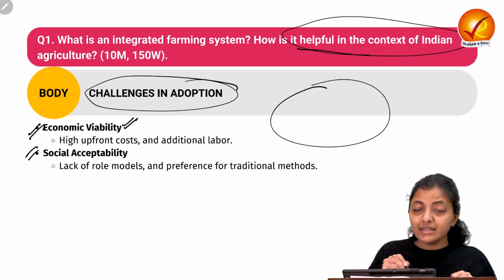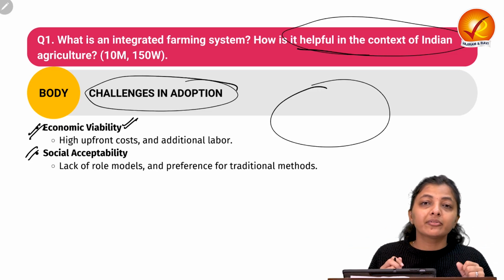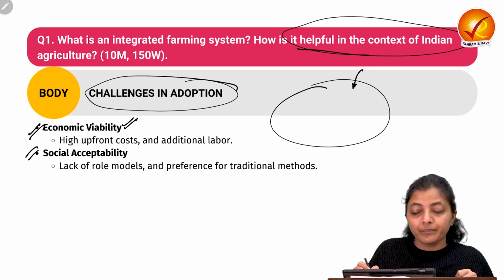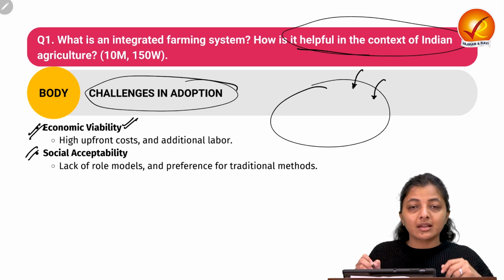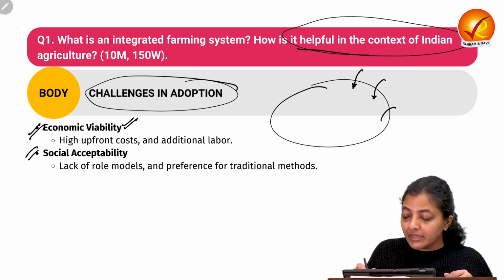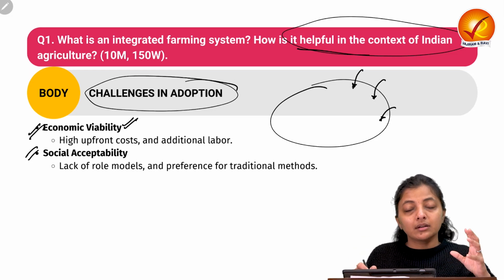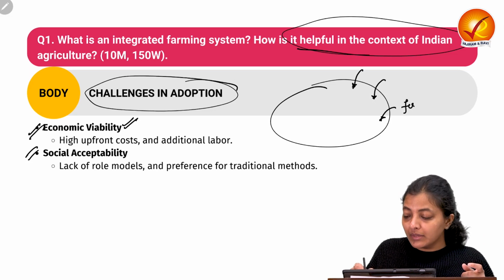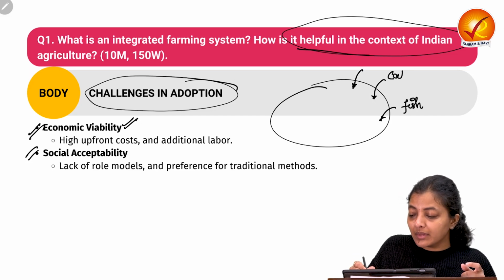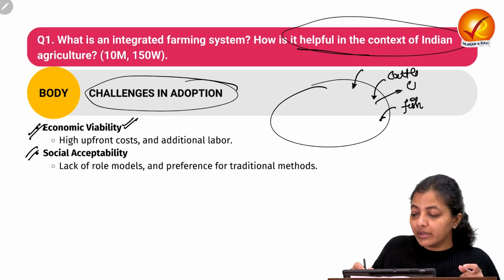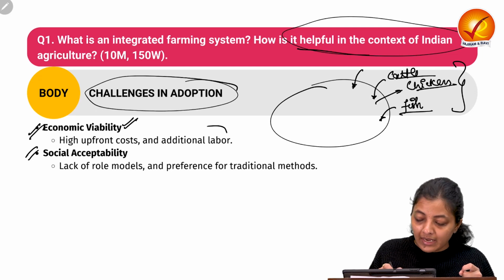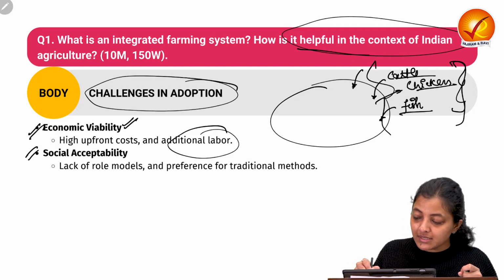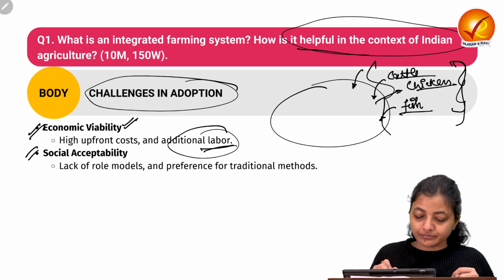In setting up this integrated farm, we need to buy livestock, we need to establish a biogas system, construct everything, and spend on fish, cattle, and poultry. So the upfront cost is very high, and to maintain all these we need additional labor.